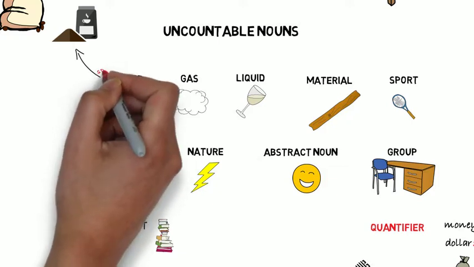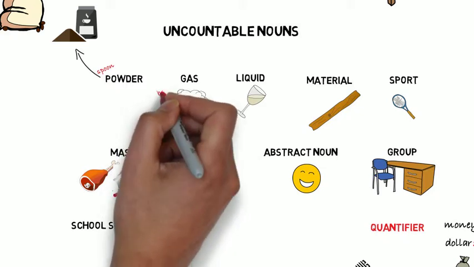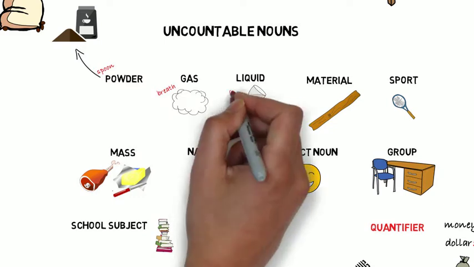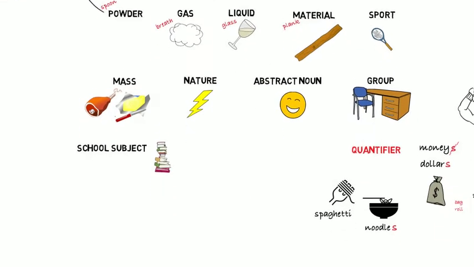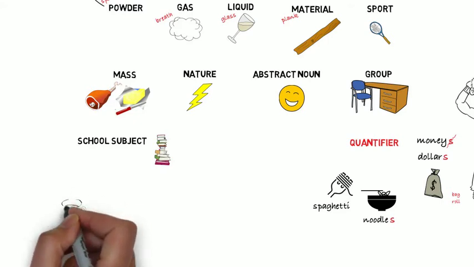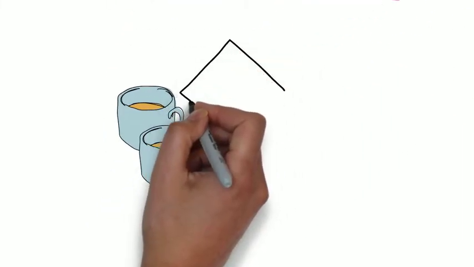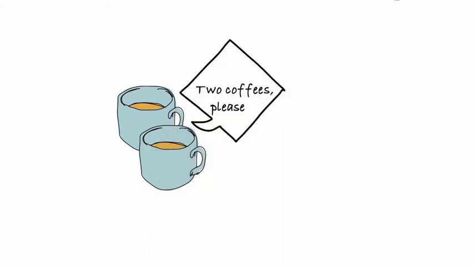So we can't say 1 coffee, but we can say 1 spoon of coffee. We don't say 1 air, but we can say 1 breath of air. We can't really say 1 wine, but 1 glass of wine is fine. It's okay to say 1 plank of wood, but not 1 wood, and so on. Because of these quantifiers, the way we use uncountable nouns in casual speech may make it seem like they are countable. For example, we might lazily say 2 coffees instead of 2 cups of coffee, even though coffee as a liquid can't be counted.